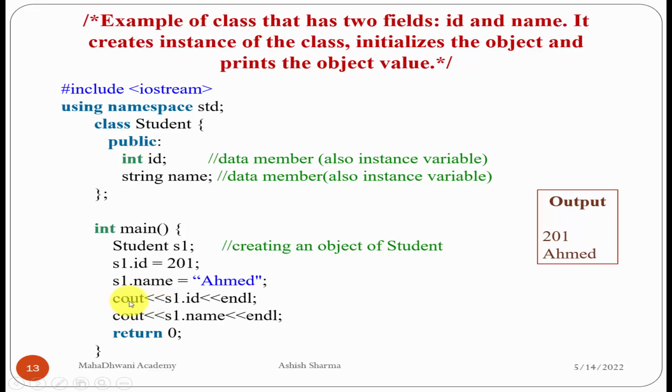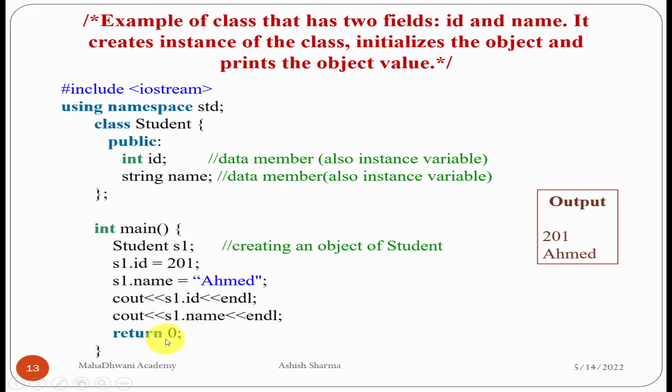So cout we are using here, and s1.id, so we are accessing the value from the ID member of the student class. So s1.id will access the ID member from the student class. Whatever value you stored here will be directly accessible here. The same for the name. Whatever value you stored here comes directly from the name data member of the student class. So we receive the value for ID and we receive the value for the name.